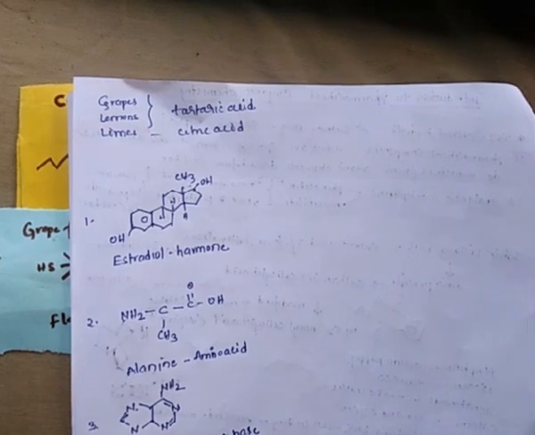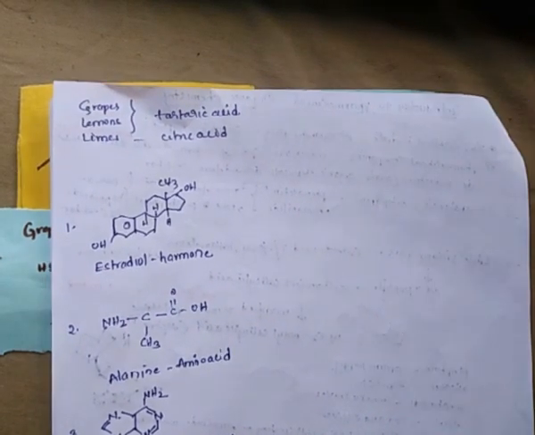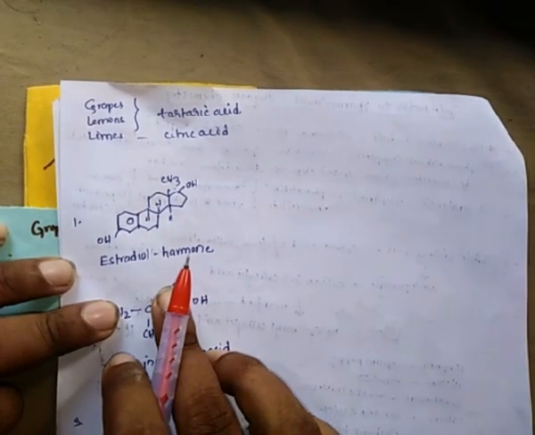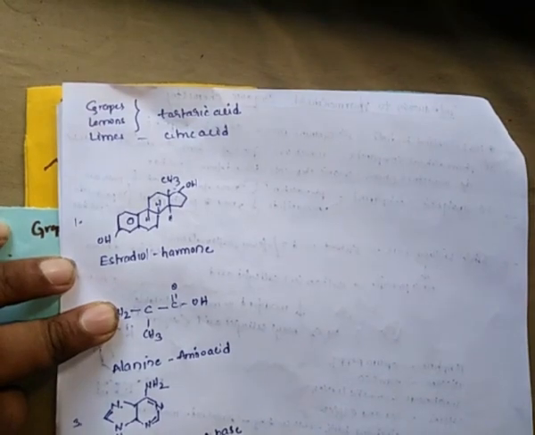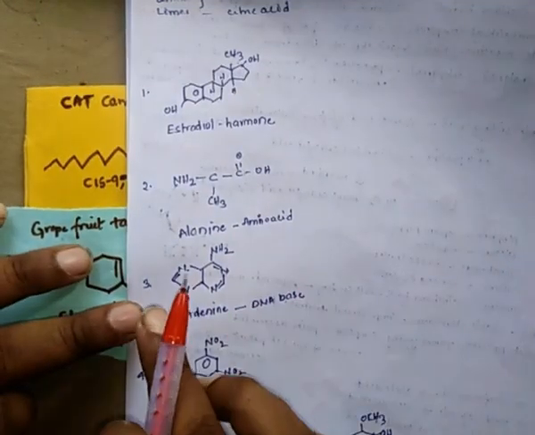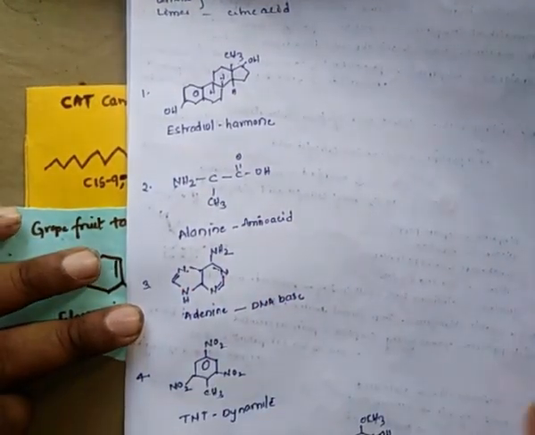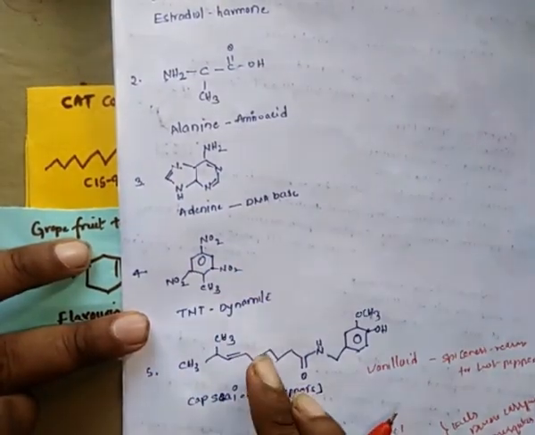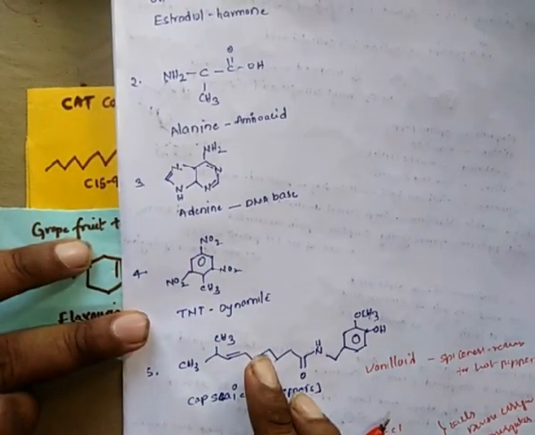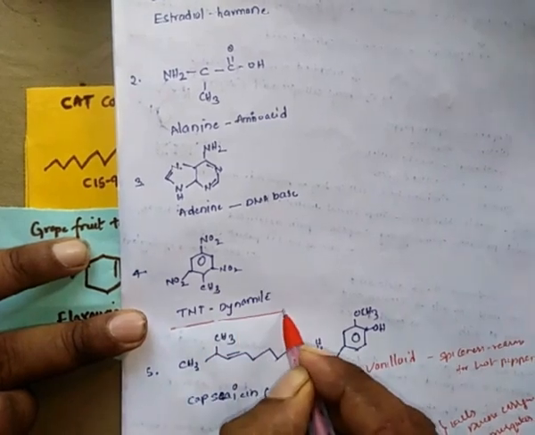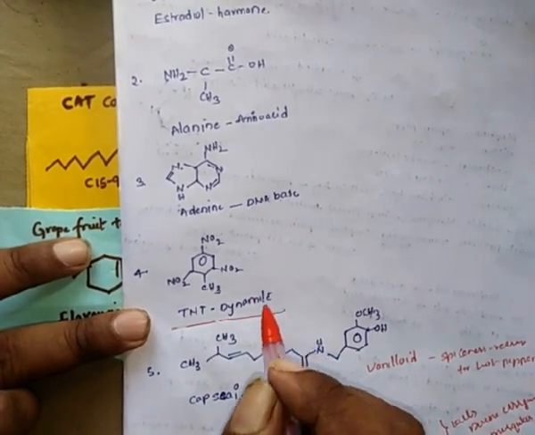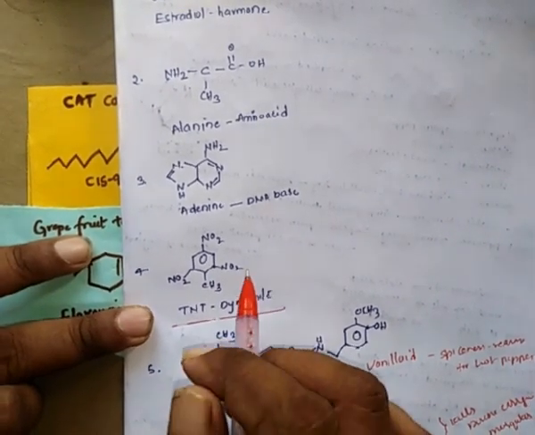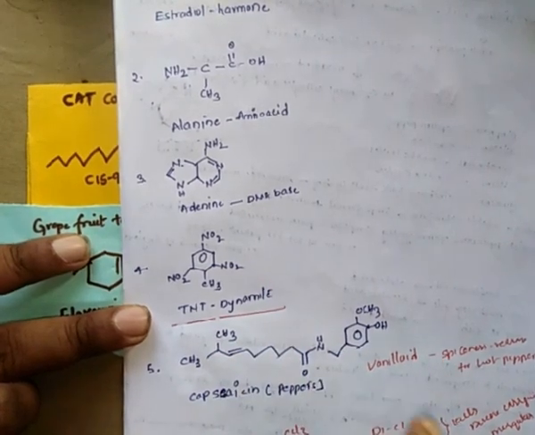Before going into pharmaceutical organic chemistry, I am now explaining a few more examples of organic compounds existing in nature. Estradiol is a hormone present in humans. Alanine is an amino acid, an organic compound. Adenine is a DNA base, also an organic compound. TNT is a dynamite generally used in bombs to explode. This explosive TNT is an organic compound.